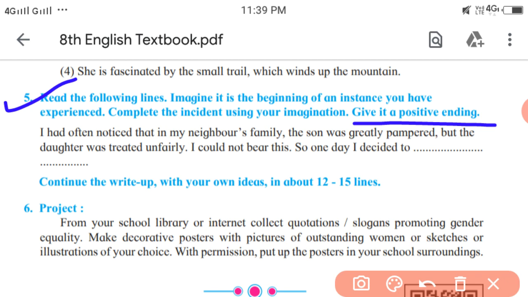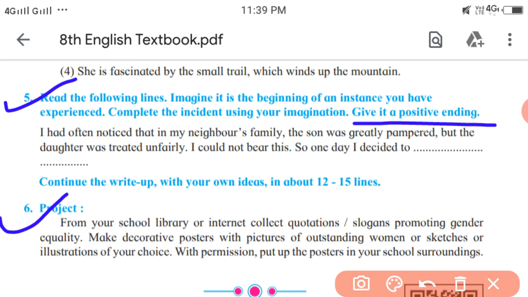And the last one is the project. From your school library or internet, collect quotations or slogans promoting gender equality. Make decorative posters with pictures of outstanding women or sketches or illustrations of your choice. With permission, put up the posters in your school surroundings.